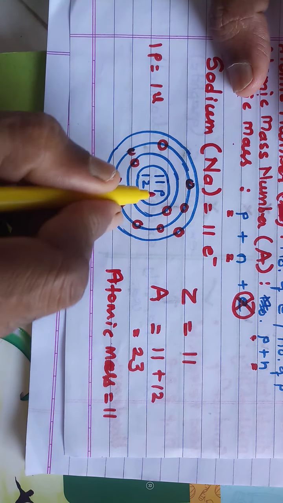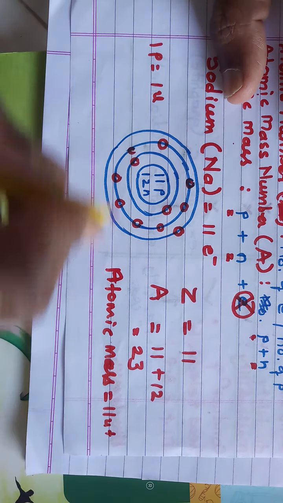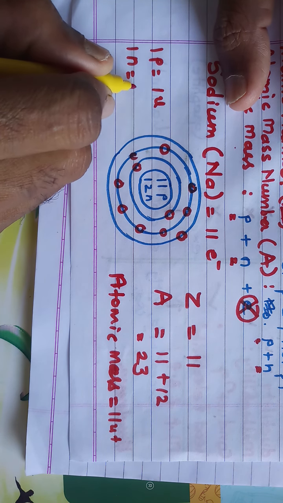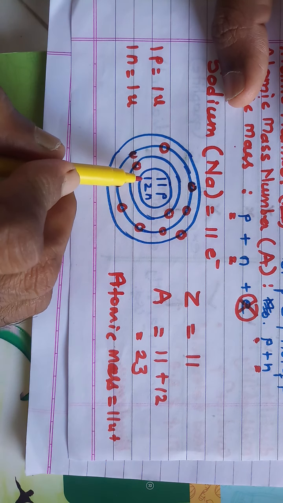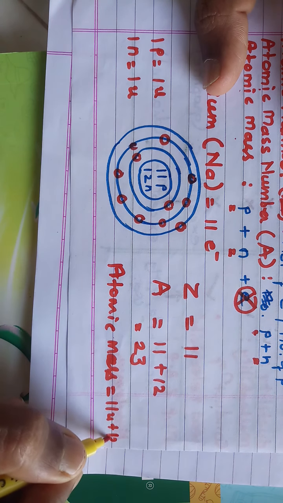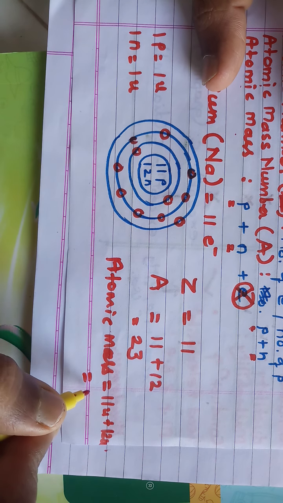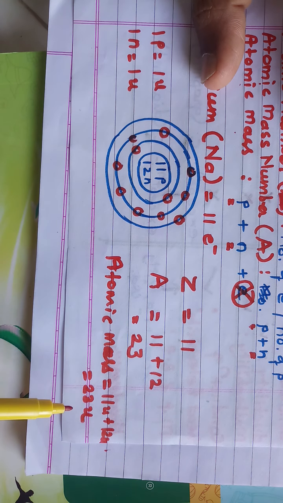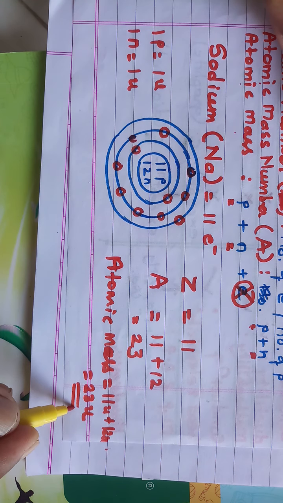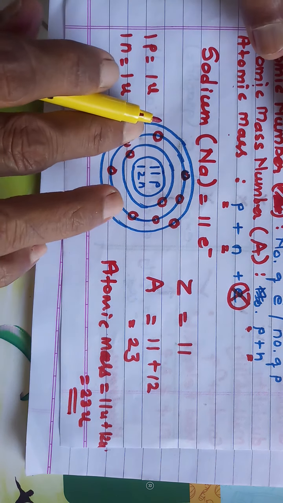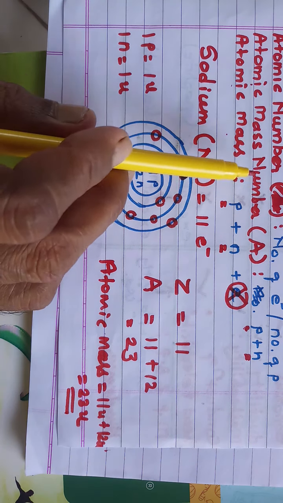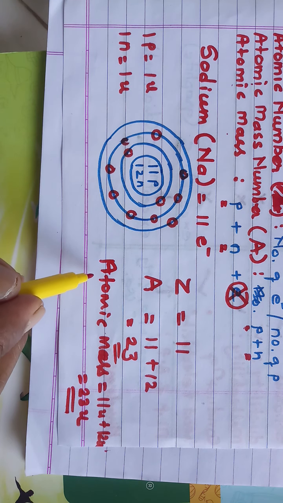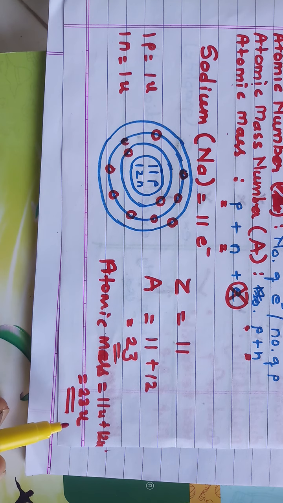So the mass of 11 protons is 11 Dalton. Similarly, the mass of 1 neutron is also approximately 1 Dalton. There are 12 neutrons, so 12 Dalton. Now the total is 23 Dalton. So the atomic mass of sodium is 23 Dalton. What is the difference between atomic mass number and atomic mass? See, atomic mass number is 23 and atomic mass is 23 Dalton.